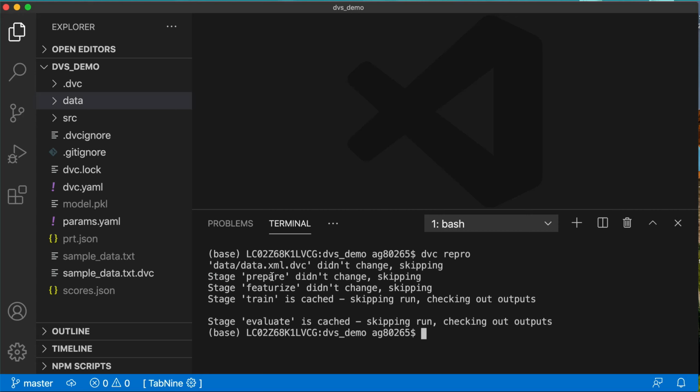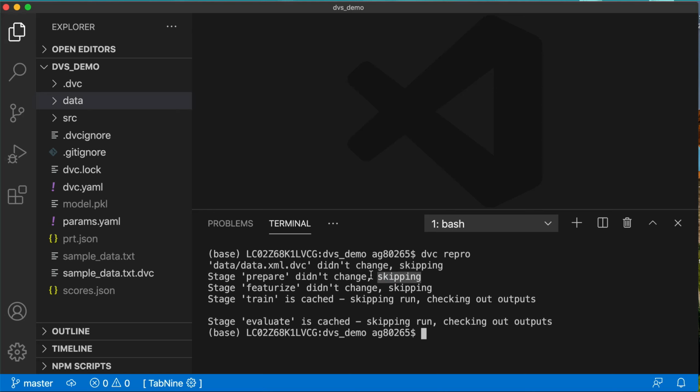First it will run prepare, then featureize, then train, and then evaluate. Also, one more important and essential thing that DVC has is very strong caching. So you can see that stage prepare didn't change, so it is skipping it. What this means is that as Git tracks the change in the code, DVC tracks the change in the data. So if the data is not changing, then it won't run it again.